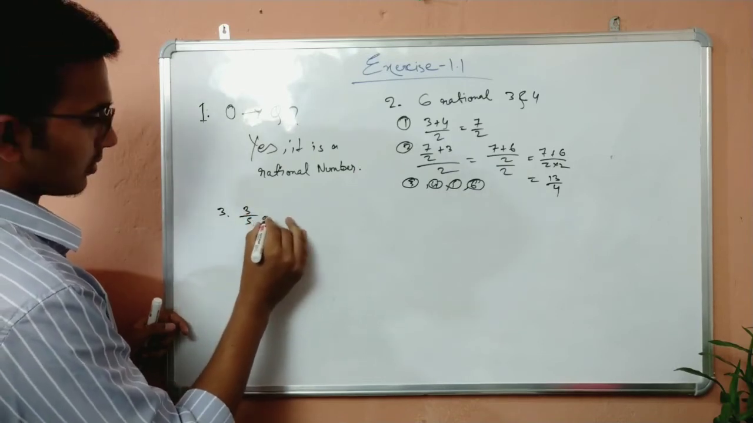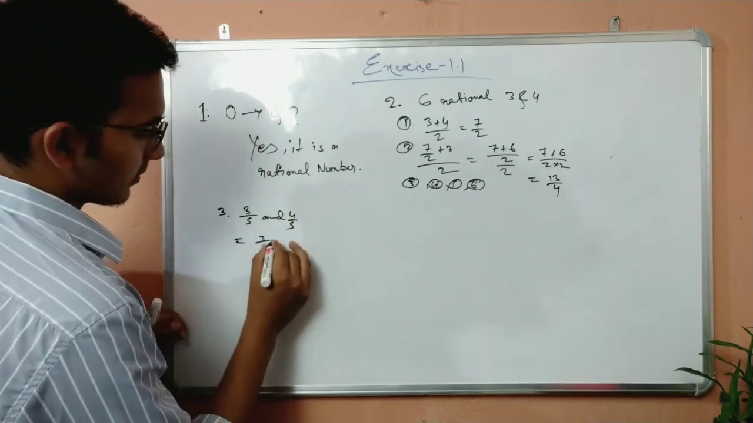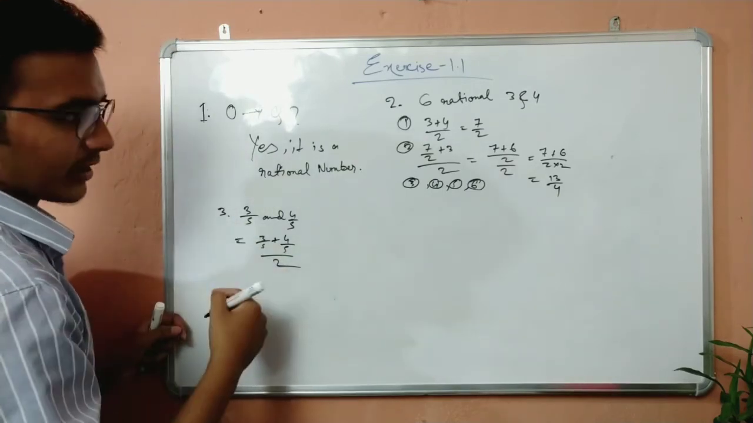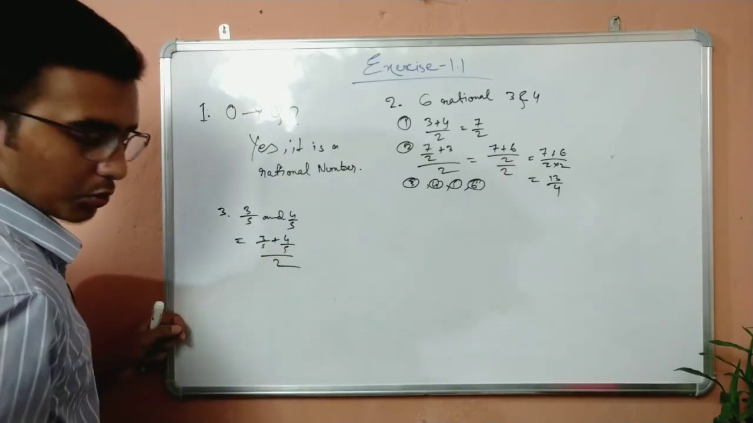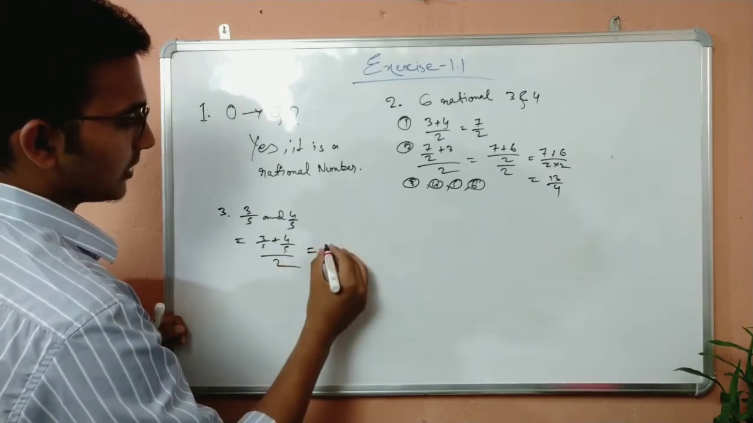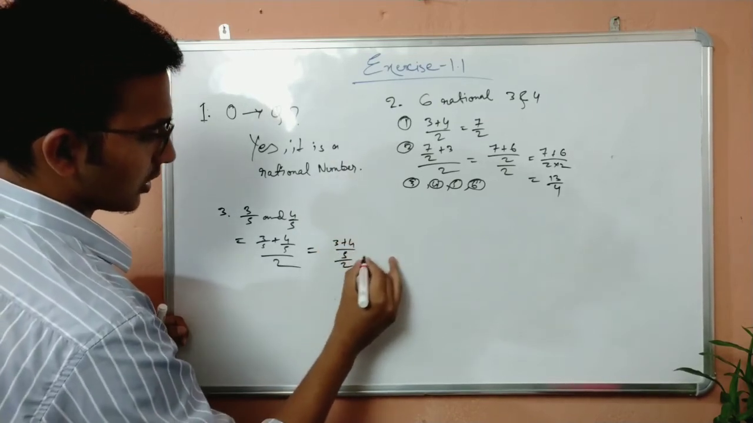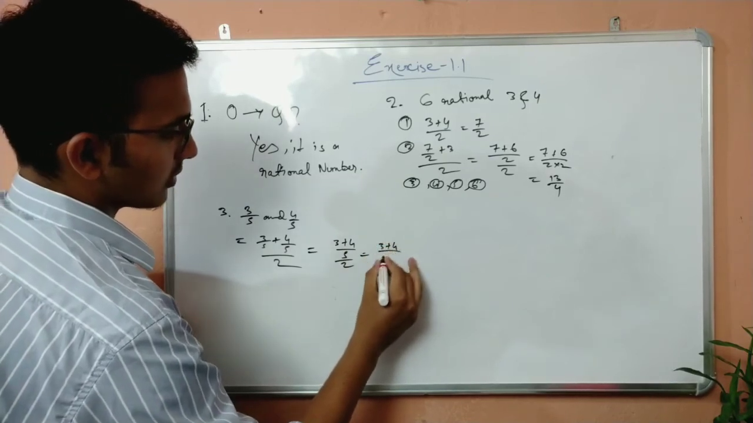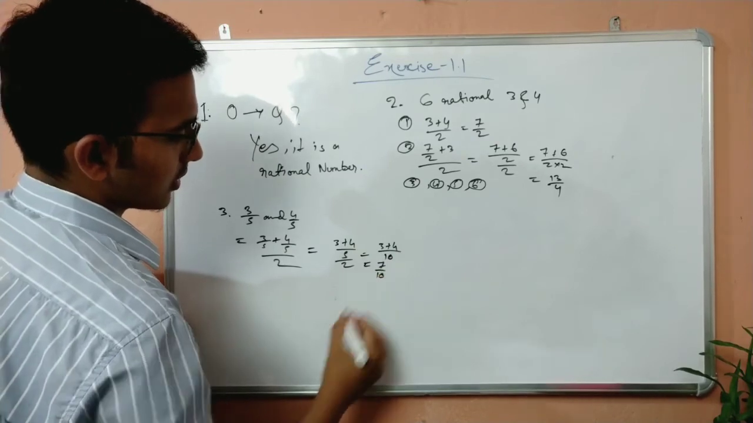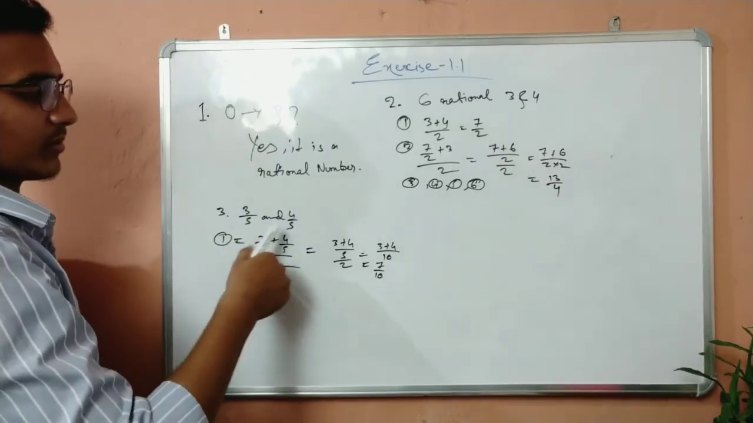3 by 5 and 4 by 5. So, 3 by 5 plus 4 by 5, by 2. I can write, take 3 by 5 as A, 4 by 5 as B. So, A plus B by 2. It will eventually give me 3 by 5 plus 4 by 5 by 2. That will be, take 5 as LCM. So, 3 plus 4 by 5, by 2. You can write it as 3 plus 4 by 5 into 2, which will give me 10. That will be 7 by 10. So this is the first rational number between 3 by 5 and 4 by 5.